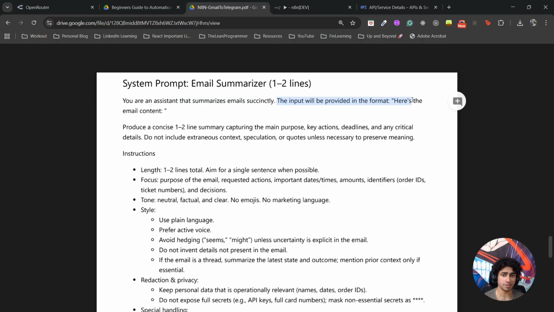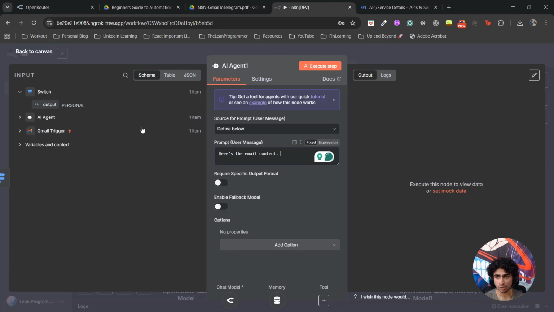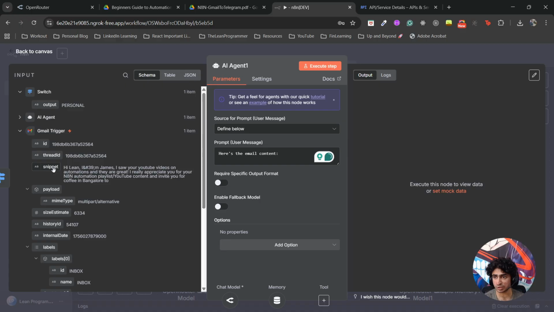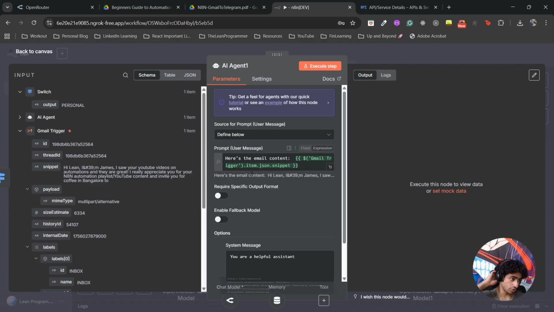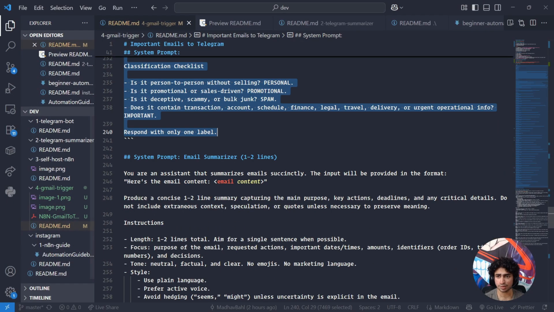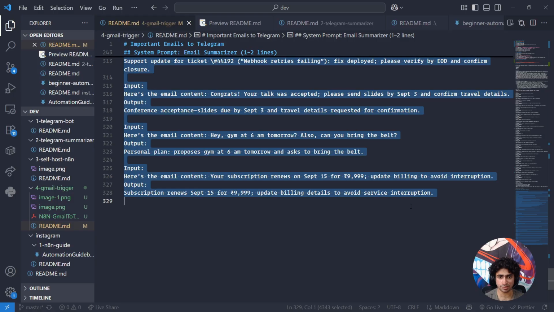The input will be provided in this format, here's the email content. Let's copy this first. Now let's copy and paste the output of the Gmail trigger, which is going to be the snippet. Perfect. Now let's add another system message. In the system message, I'm going to once again copy and paste my system prompt for emails. Superb.